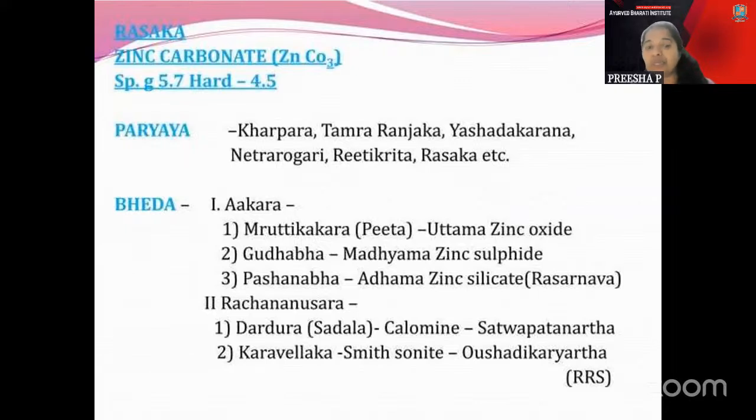That is Dardura and Karavelaka is another type which is told there. That is after the Sattopadana. After the Sattopadana, Dardura type or Sadala part can be obtained there. And the Karavelaka is called as Aushadhi Krita, Aushadhi Upayoga. Previously, in previous slides, there is Aushadha Prayoga told for one area. We have discussed regarding one area where the Aushadha Prayoga can be used. Which is that one? Any idea?